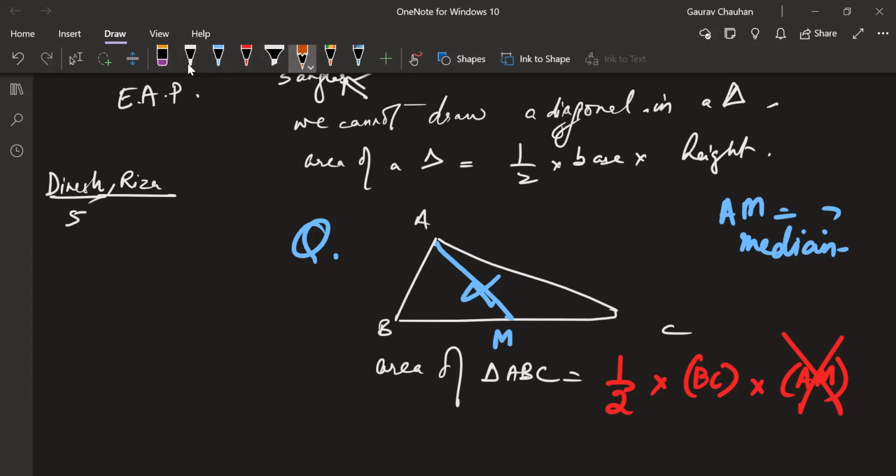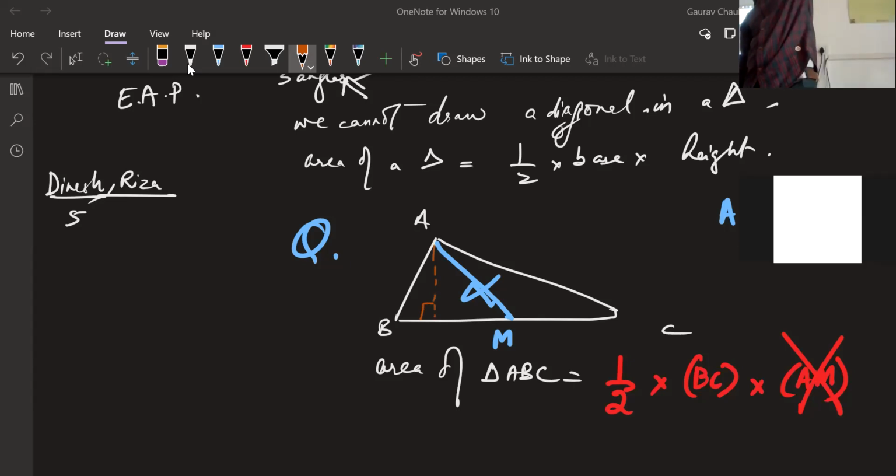An altitude comes from this vertex and drops perpendicular here. Altitude is basically height. If I'm sitting like this, my height is only till here. But if I were to stand up, my height is going to be till this point, which is the perpendicular line from the base till my head.